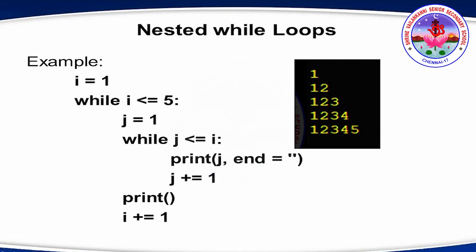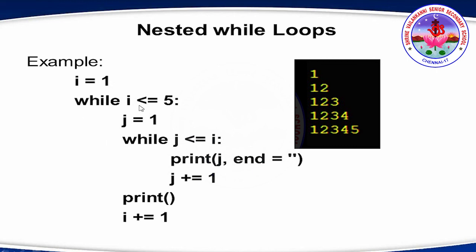Initially, we keep i as 1. When i is 1, we are checking whether i is less than or equal to 5. So this loop will be executed how many times? It is incremented by 1, right? So it is executed 5 times. So when i is 1, j is taken as 1, it just continues, okay? So we see whether j is less than or equal to i. Until then, this inner loop is executed. So i is 1, j is 1. Initially i is 1, so it comes out of this. 1 will be displayed.